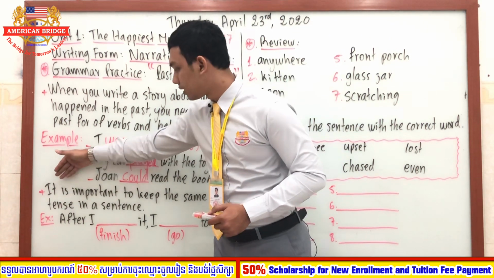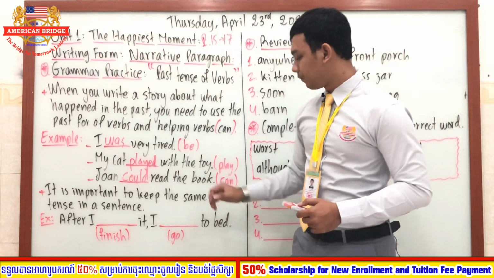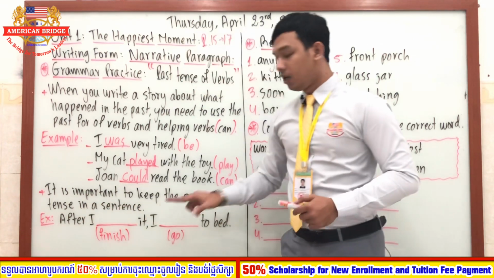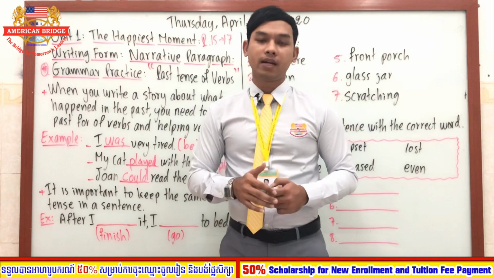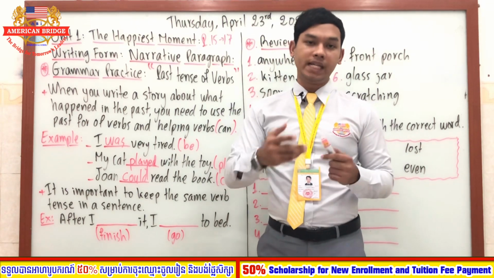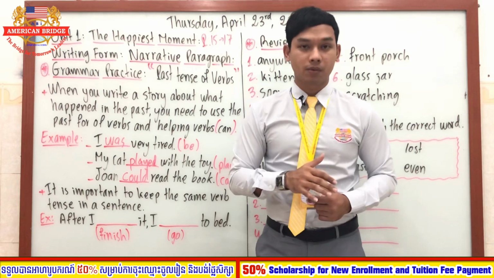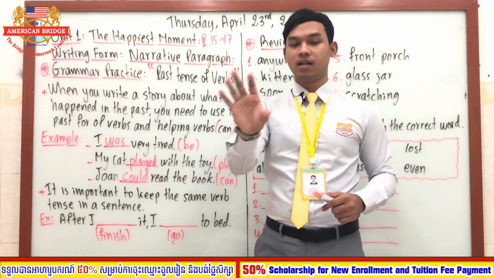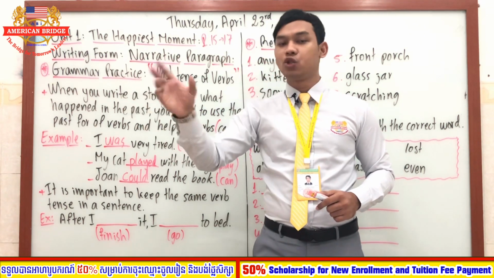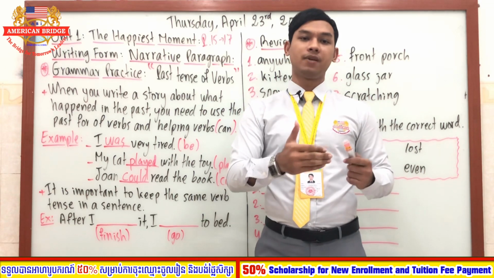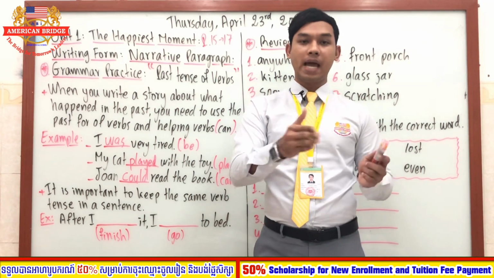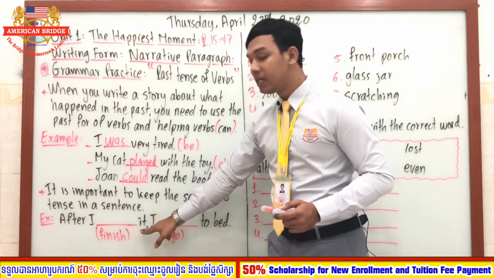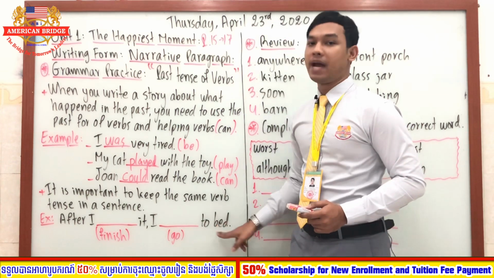All right? And this is something important that you should note. Important points that you should note. We say it is important to keep the same verb tense in a sentence. As you know, past tense is used to describe what happened in the past, right? So for example, when you tell a story and you write the first sentence in the past tense, the following sentence should be in the past tense too, because this has to tell how the story happened, right?